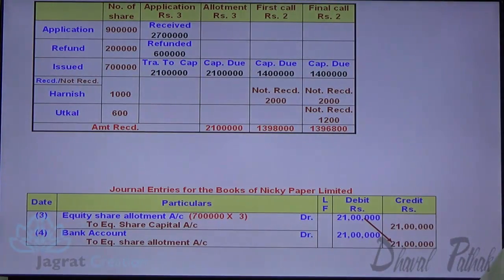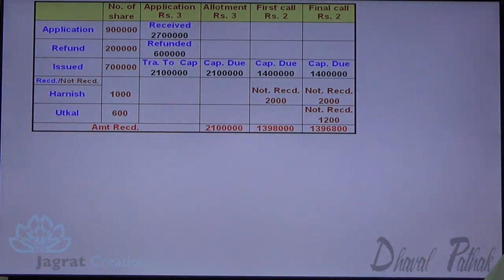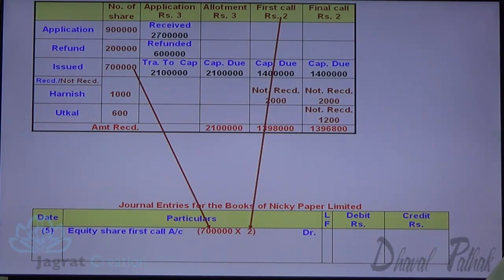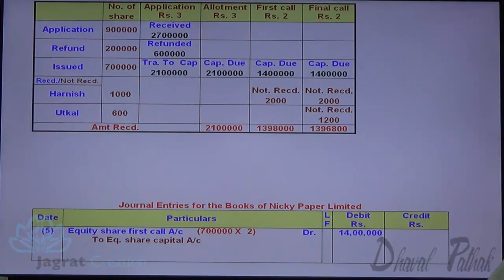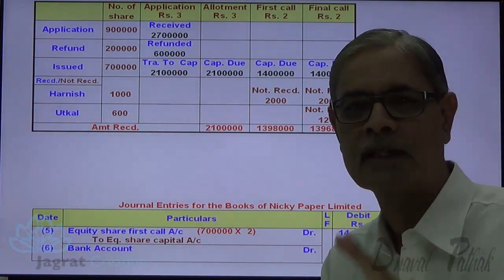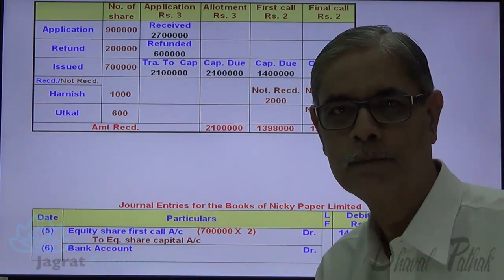Now I am to take care of first call. Amount demanded in first call: equity share first call account debit 7 lakhs into 2 to equity share capital account credit 7 lakhs into 2. Now I have received 13,98,000; 2,000 has not been received.